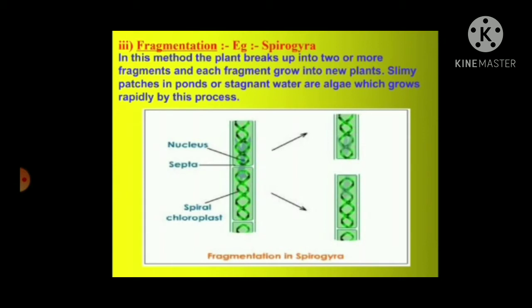Slimy patches in the ponds or the stagnant water are algae, which grow rapidly by this process. So, algae are the green patches that we usually see in the stagnant water. And in this method, the plant breaks into two or more fragments. Each fragment grows into a new plant.